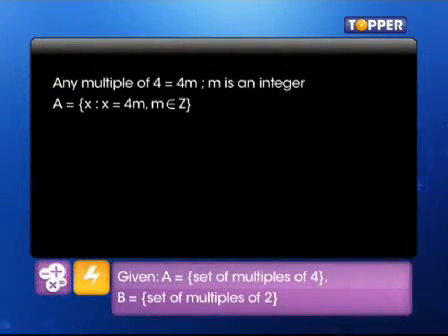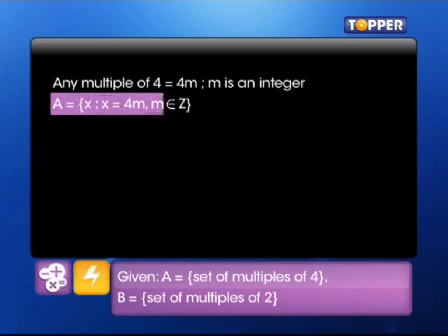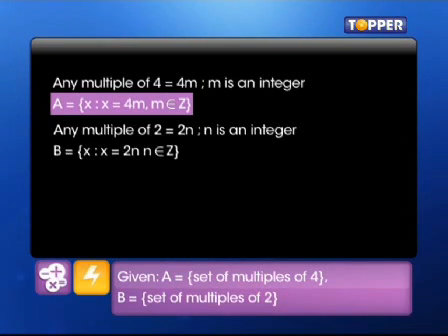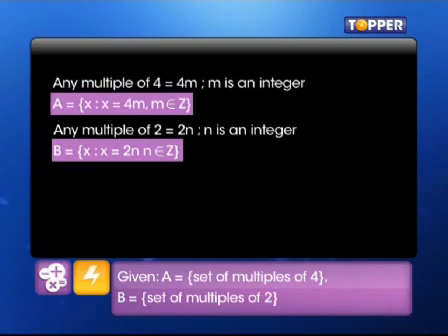So what do we do? We get an idea of what the elements look like in every set and then compare them. See, any multiple of 4 can be written as 4m, where m is an integer. As m ranges over these integers, we get the whole set A. Now, any multiple of 2 is likewise written as 2n, where n is an integer. Now, as n ranges over the integers, we get the whole set B.